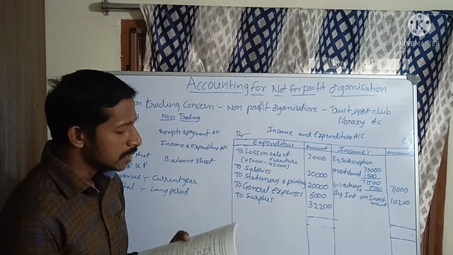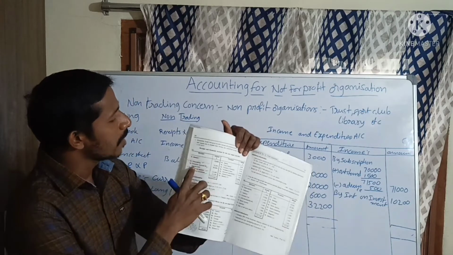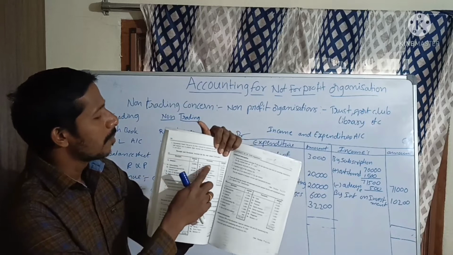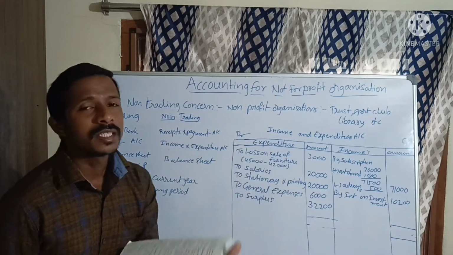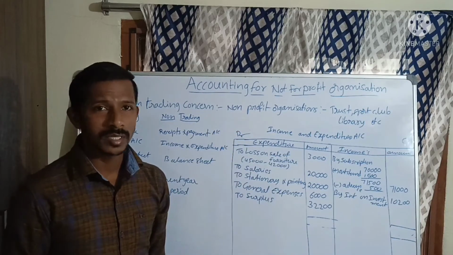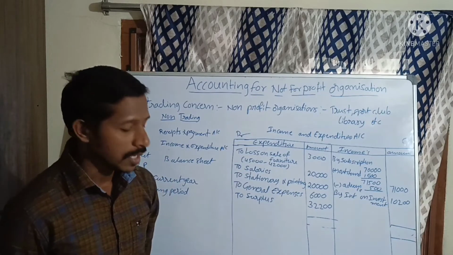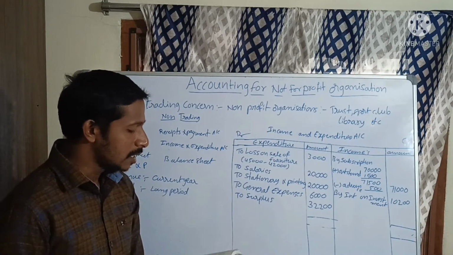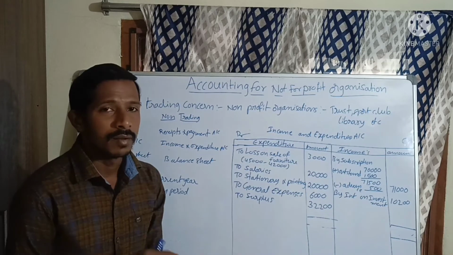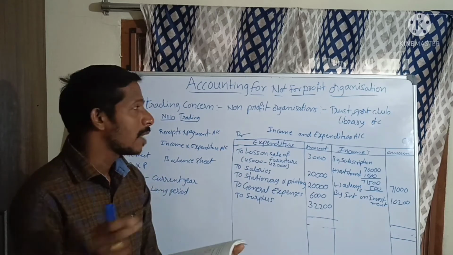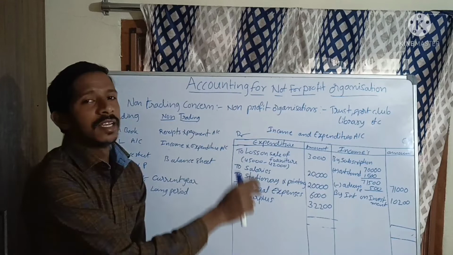So this is the receipts and payments. Here receipts, payments is there. From this receipts and payments account, we should not take opening and closing balances. Firstly, the opening balance is there, 22,800. We should not take the balances. Here we have to take only expenditures and incomes.